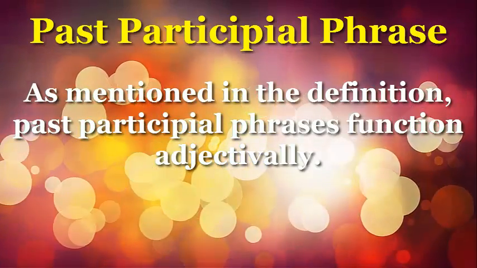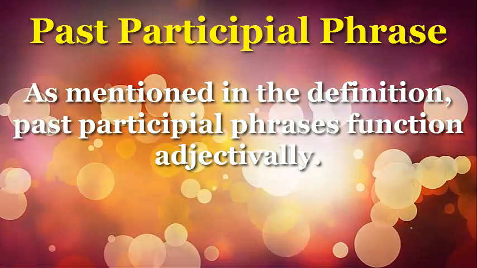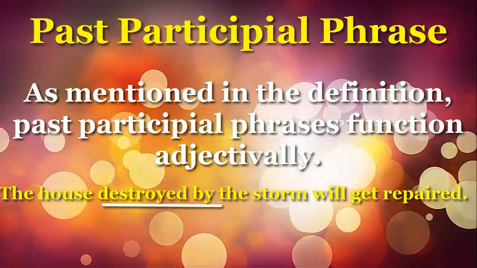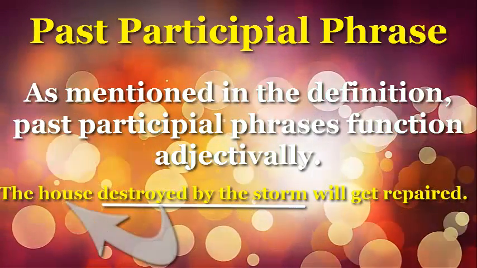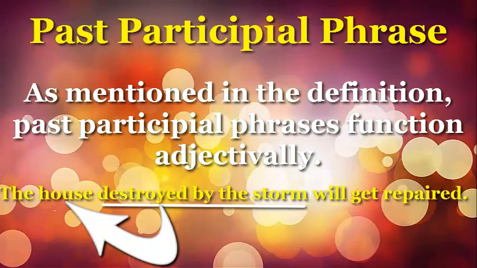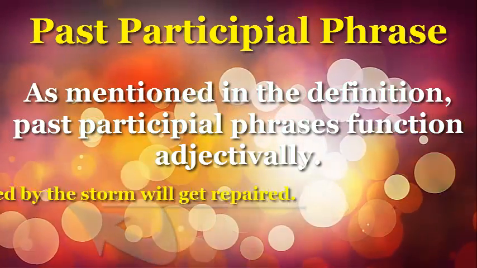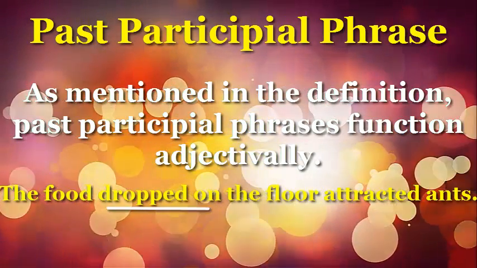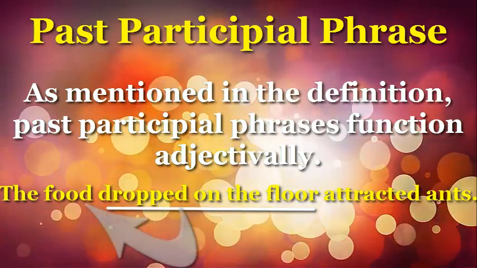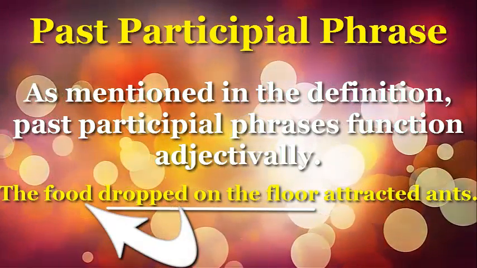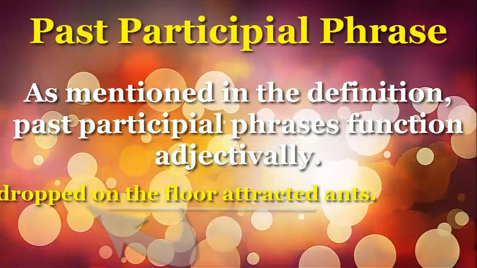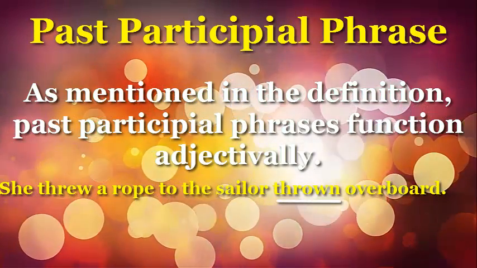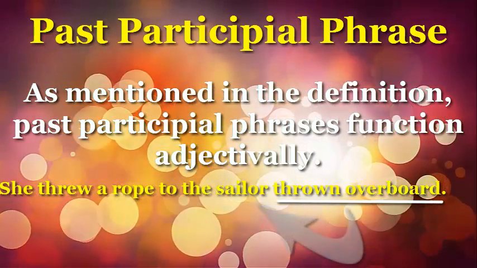As mentioned in the definition, past participial phrases function adjectively. The house destroyed by the storm will get repaired. Destroyed by the storm describes house. The food dropped on the floor attracted ants. Dropped on the floor describes food. She threw a rope to the sailor thrown overboard. Thrown overboard describes sailor.